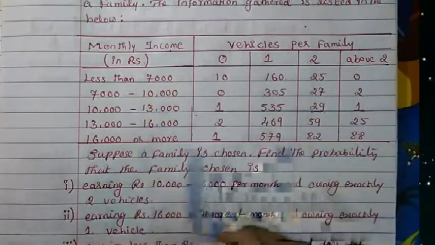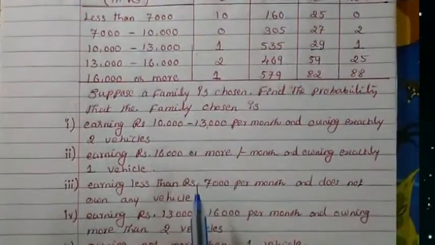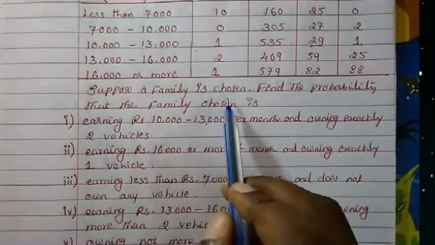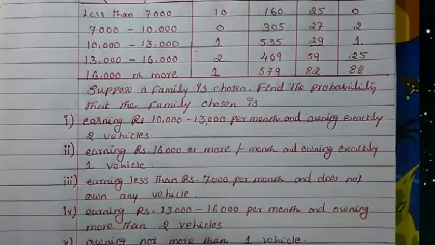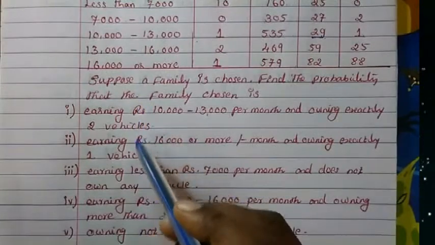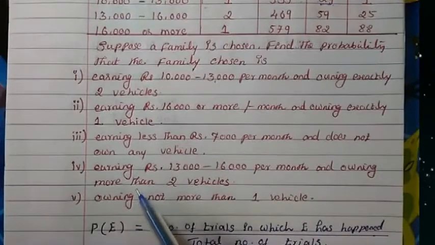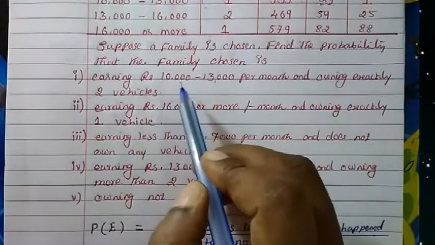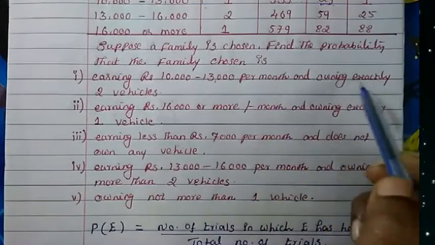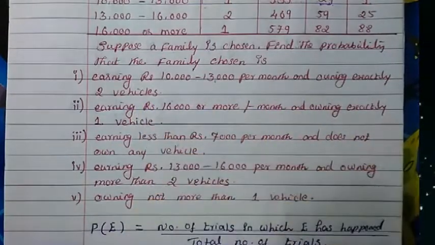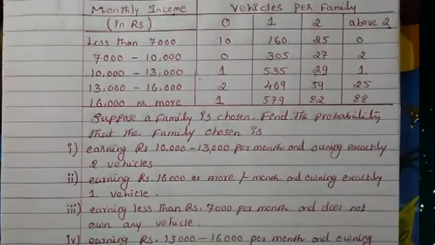So the whole data is given to us. Now let's see what we have to find out. Suppose a family is chosen. Find the probability that the family chosen is... These are the conditions, the questions given to us to find the probability. Now you see, earning rupees 10,000 to 13,000 per month and owning exactly 2 vehicles. So we just have to get the information from here and write it down. That's it. It's not that difficult.